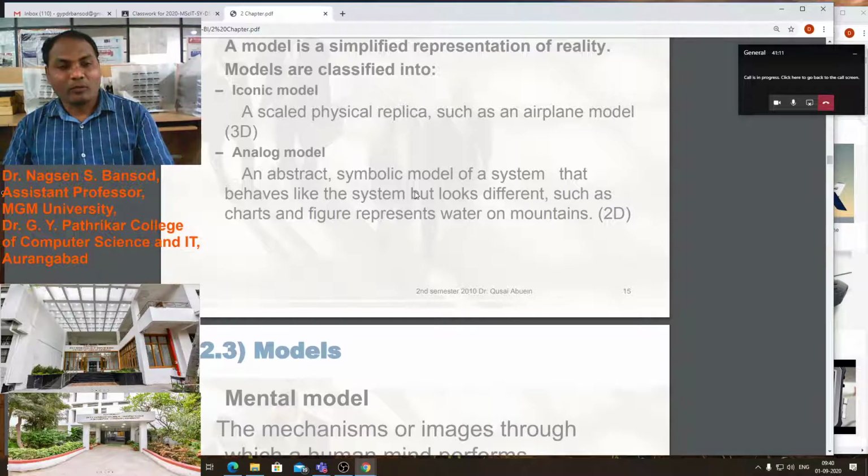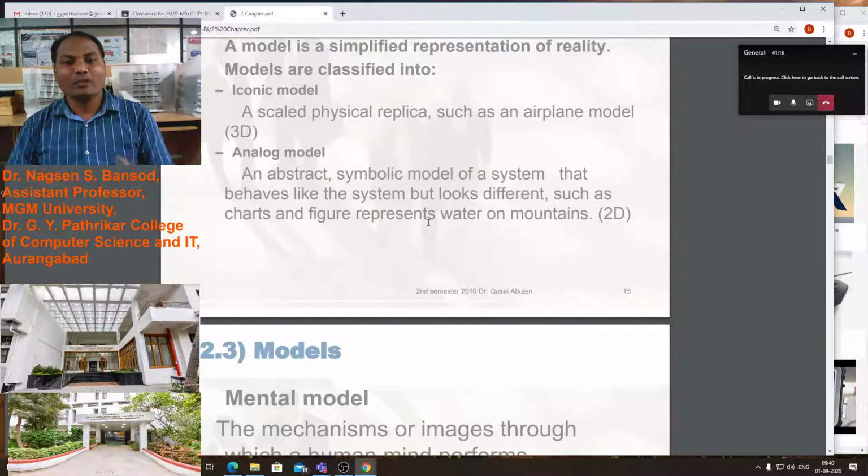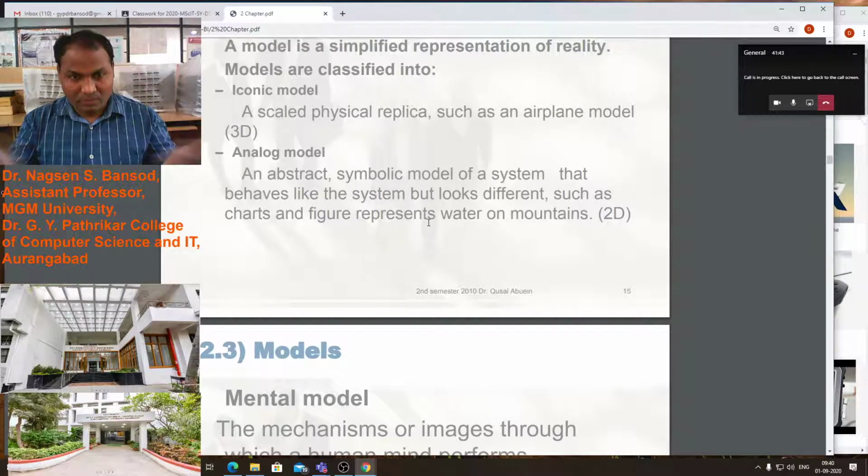Another type of model is the analog model, an abstract symbolic model of a system that behaves like the system but looks different, such as a chart or figure representing water on a mountain. That is a 2D model. Suppose we want to show how the water is on the mountain with the help of a 2D figure or a graph.